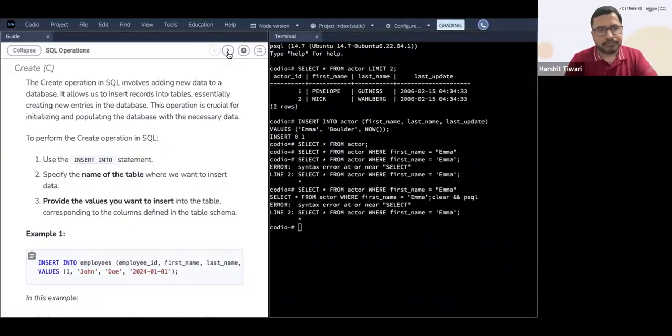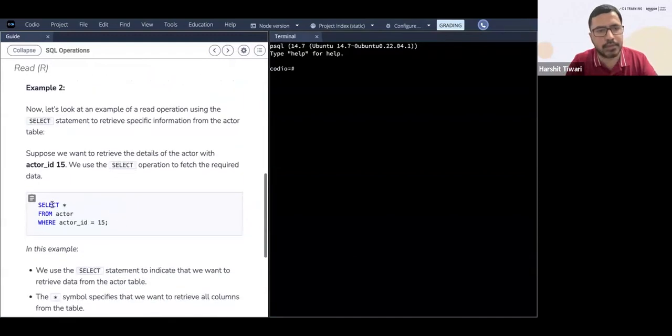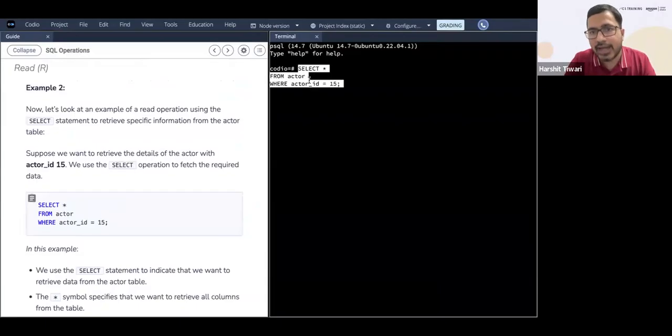All right. So read, right? We can look at the where clause in this particular example. Let's just select star from actor, where actor ID is equal to 15. You can say where actor ID equal to 15 or actor ID equal to anything. So that is the where clause that you can use.